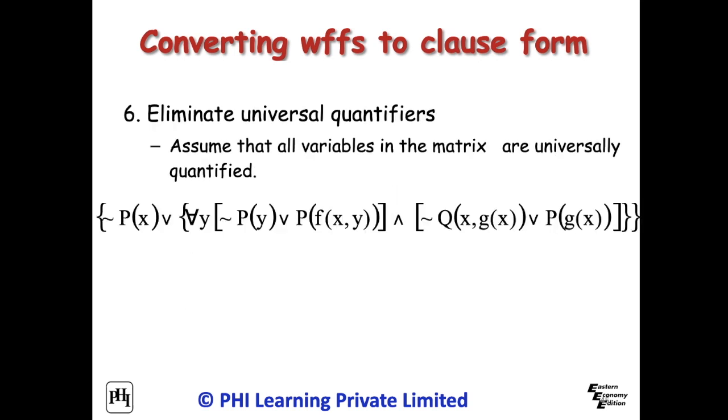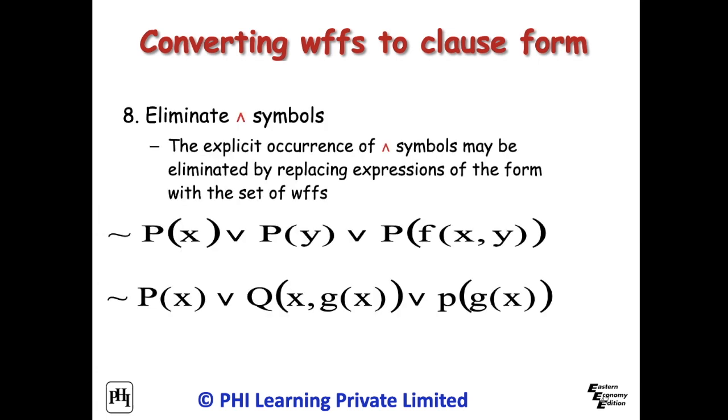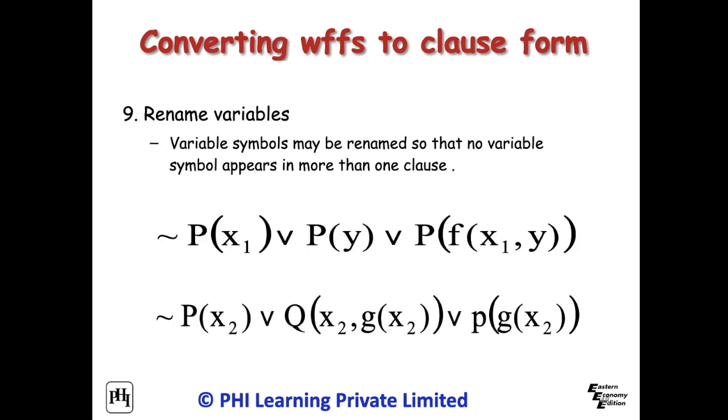Step 6. Drop the prefix. Step 7. Convert the matrix into a conjunction of disjunctions. Step 8. Create a separate clause corresponding to each conjunct. Step 9. Standardize apart the variables in the set of clauses generated in the previous step, that is, rename the variables so that no two clauses reference the same variable.